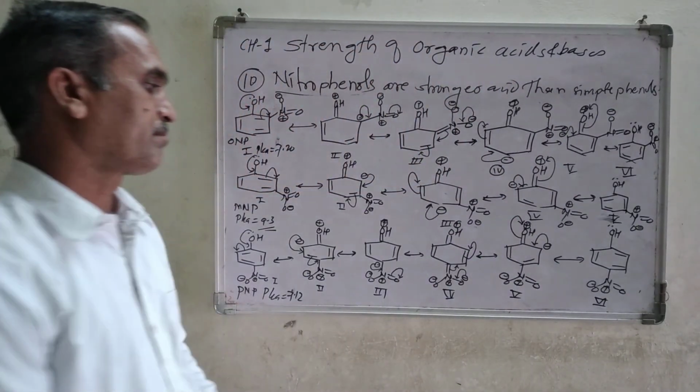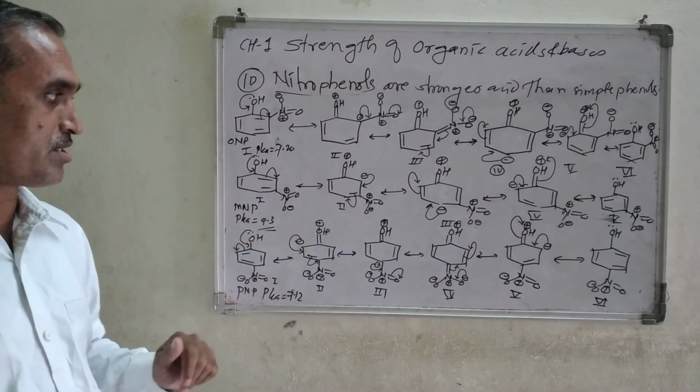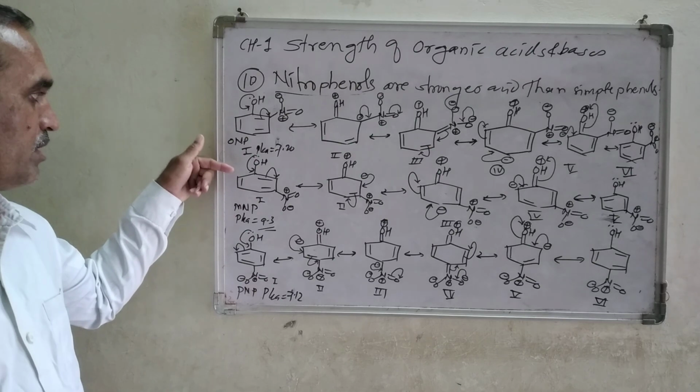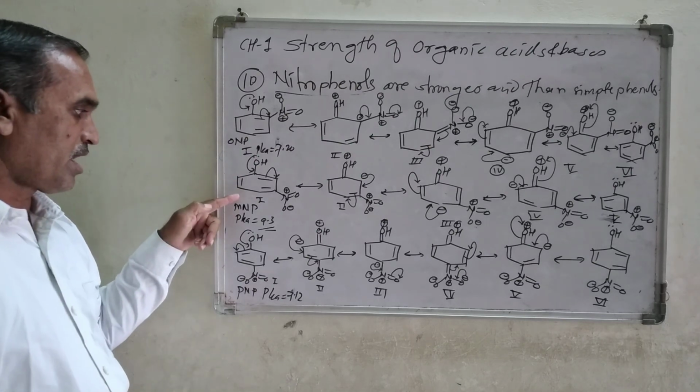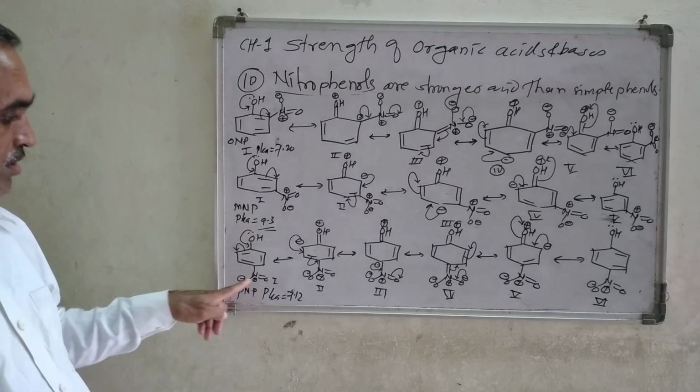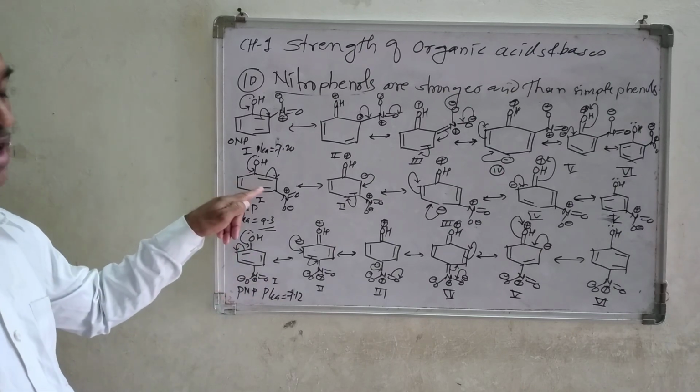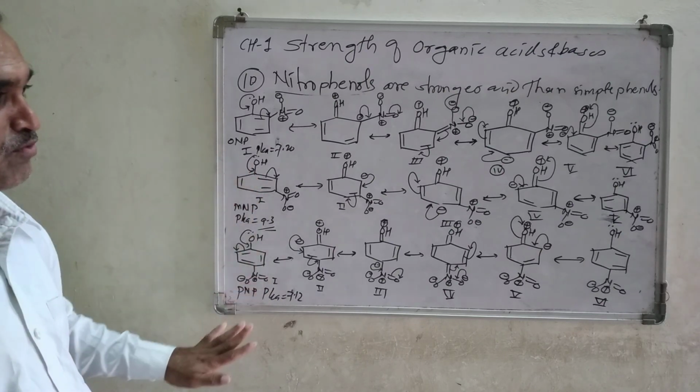So again, there are 6 resonating structures, and if you compare with meta-nitrophenol, this para-nitrophenol is stronger than meta-nitrophenol.